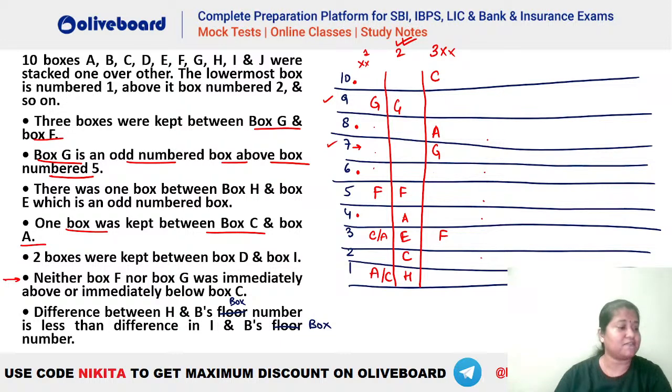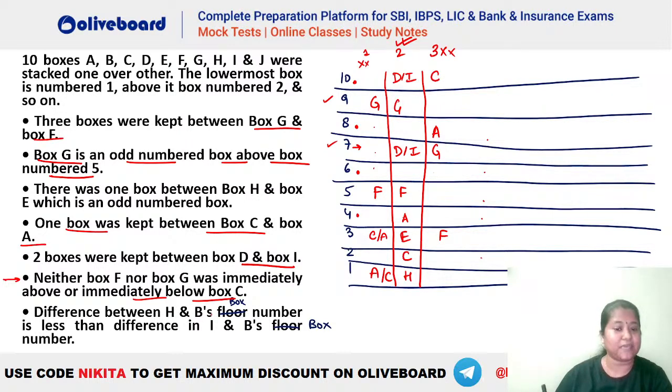Okay. So ab second one mein dekho aur kya bach raha hai. There are two boxes between D and I. You can see D and I here, 1, 2, D and I here. Okay. Ye ho gaya D and I. Neither F nor G is immediately above or below C. ठीक है, ये हो गया.